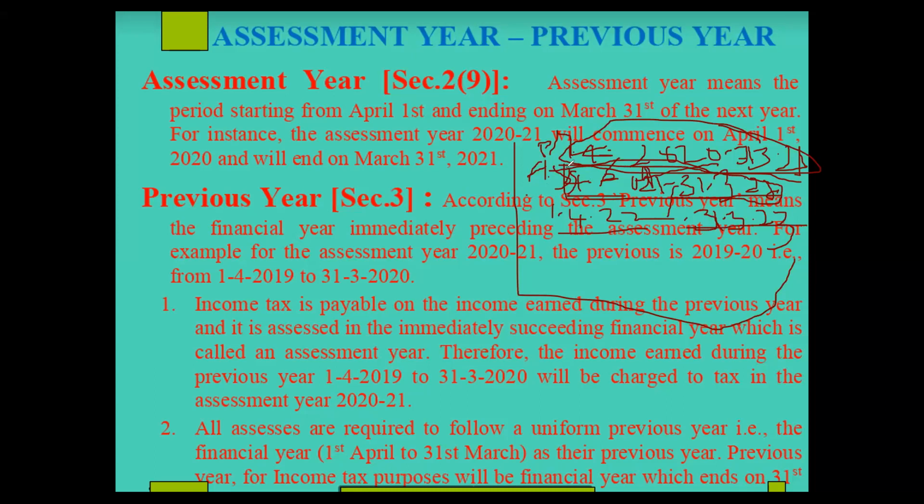Means the same year here becomes the previous year for the next year, whereas this year becomes the assessment year for the previous year. Am I clear? Did you understand the concept? See, this year is the previous year for the assessment year 22-23, whereas this year is the assessment year for the previous year of 2021. Am I clear?